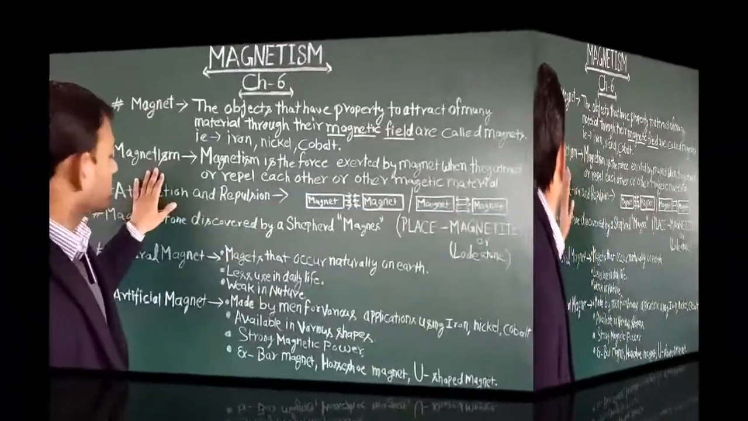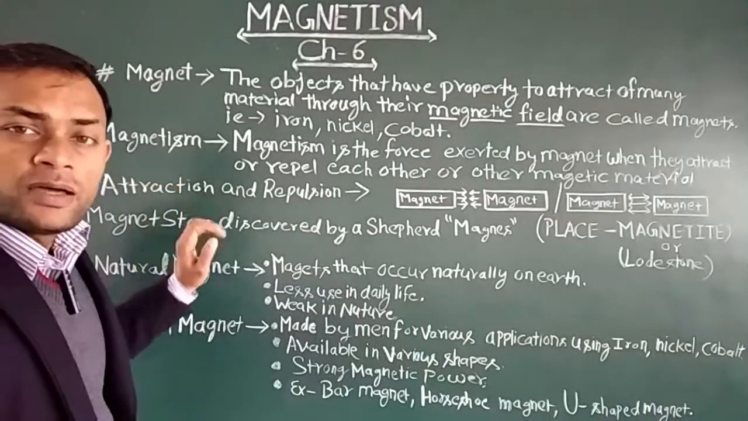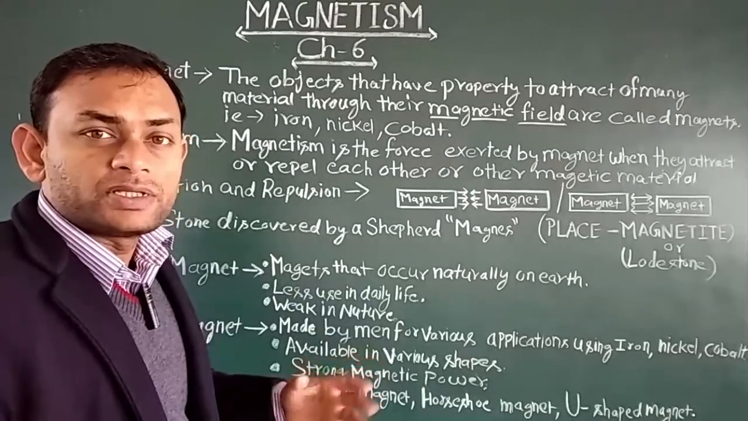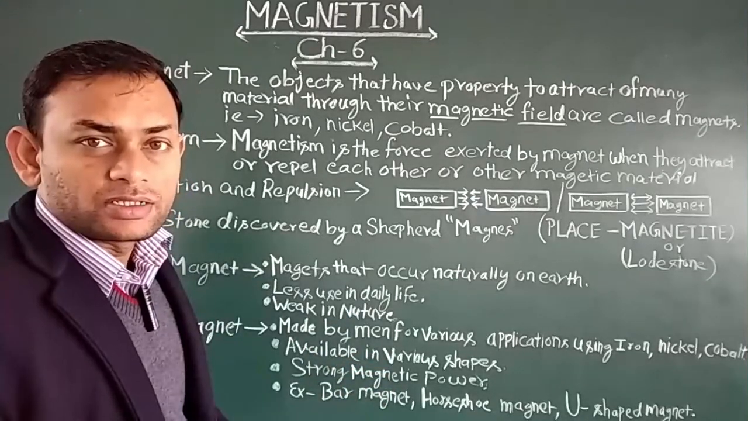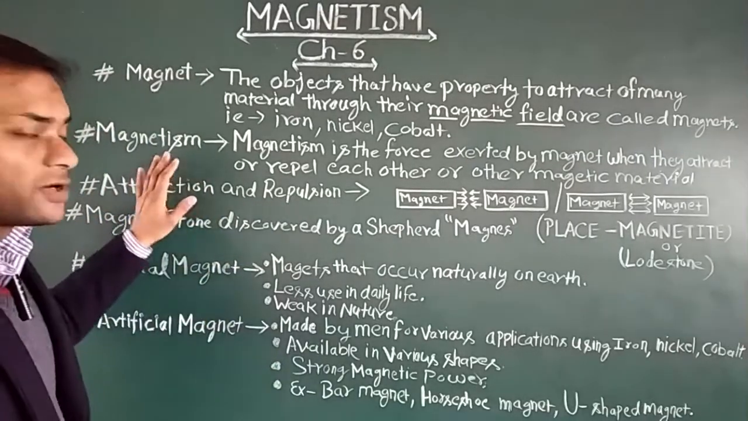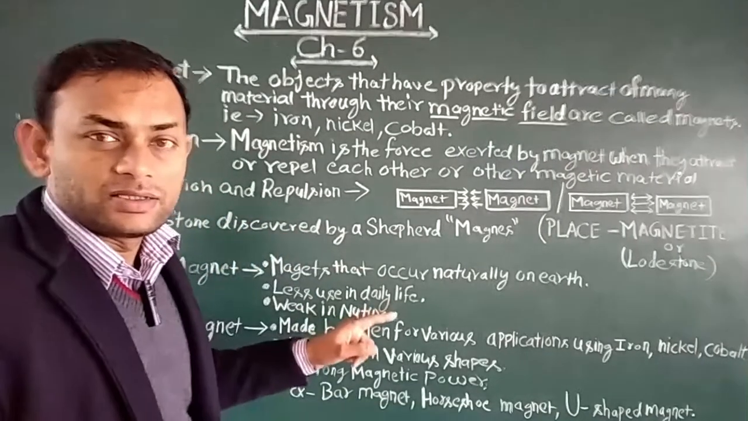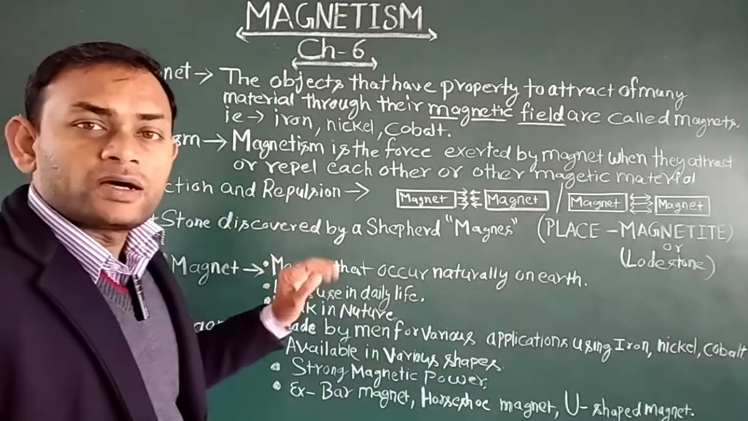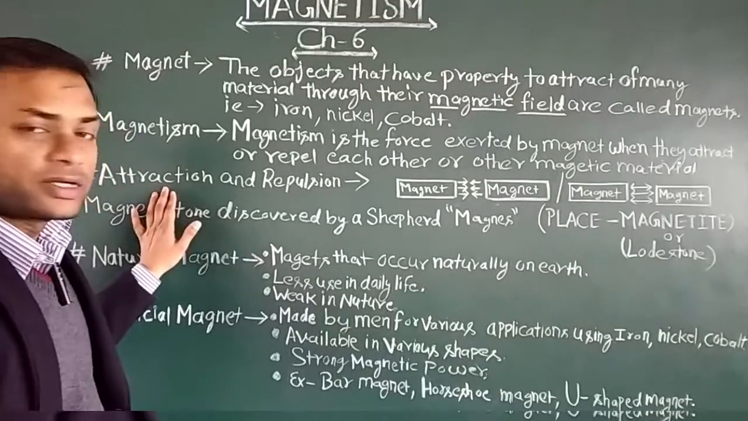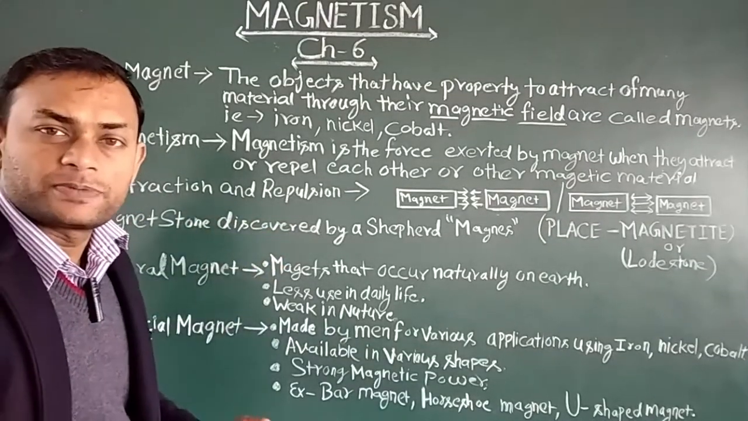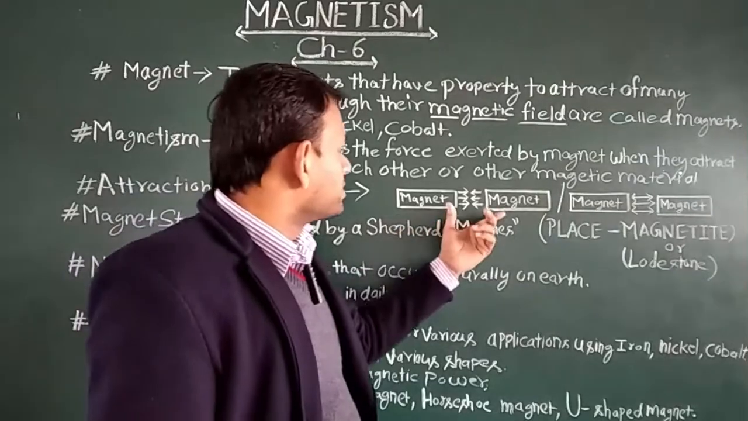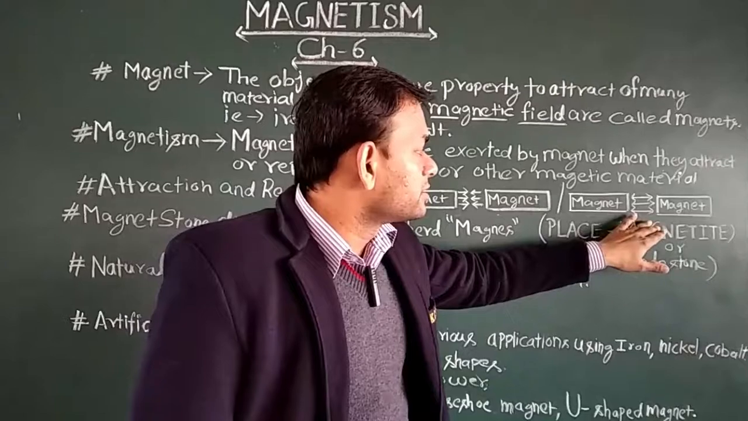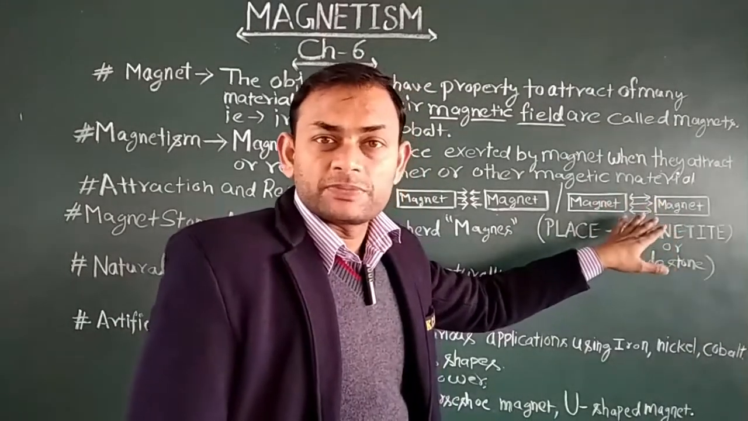After that, magnetism. What is magnetism? Magnetism is the force exerted by a magnet when it attracts or repels other magnets or other magnetic material. In short, we can say that magnetism is the force of attraction of the magnet. Now, attraction and repulsion. What are attraction and repulsion? When two magnets attract towards each other, that is called attraction, and when two magnets push back from each other, it is called repulsion.